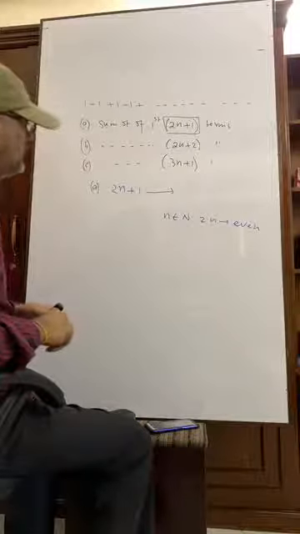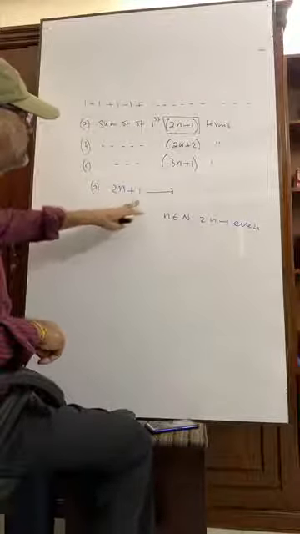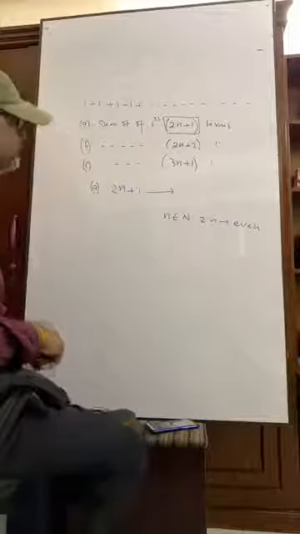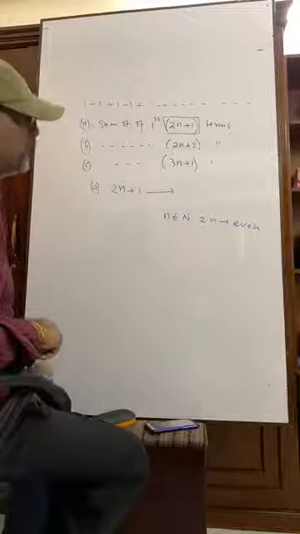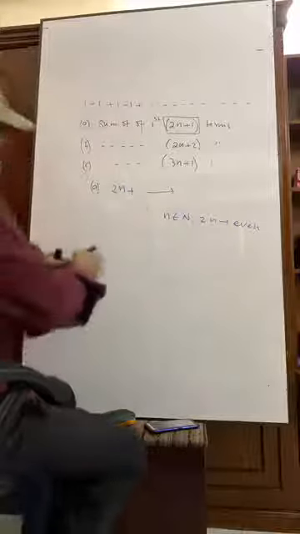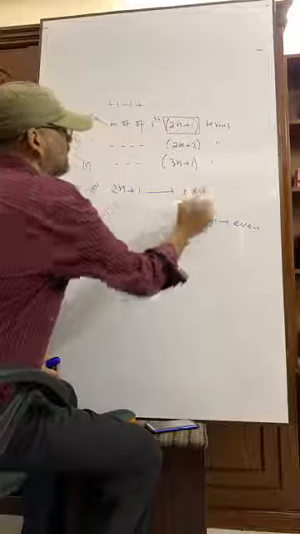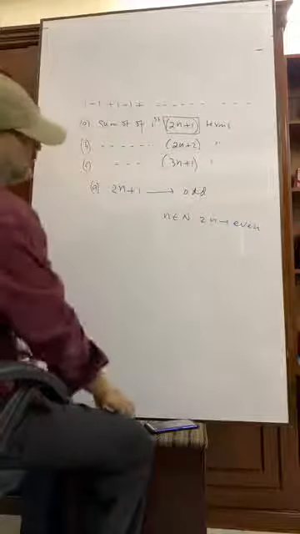It is also applicable for 2n plus 3, 2n plus 5, 2n plus 7 like this. Anyway, the 2n is even, so 2n plus 1 is an odd number. Now what will you do in the exam hall?